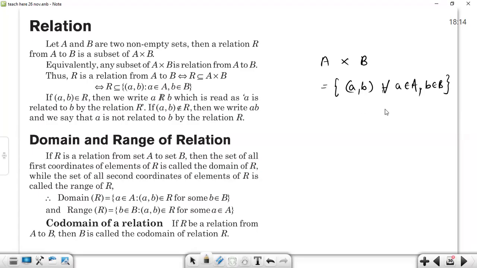And if we take any subset of this particular set, then we call it a relation. Let A and B be two non-empty sets, then a relation from A to B is a subset of A cross B. And here, as you must be aware, B cross A is equal to A cross B. Is it so?